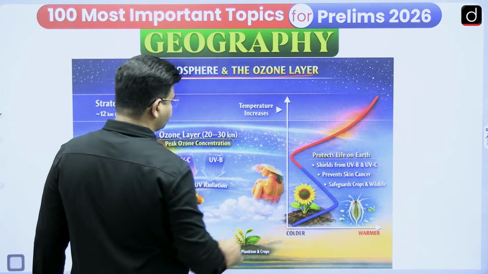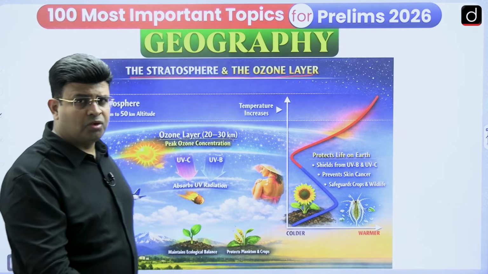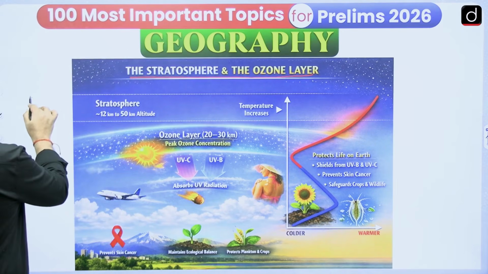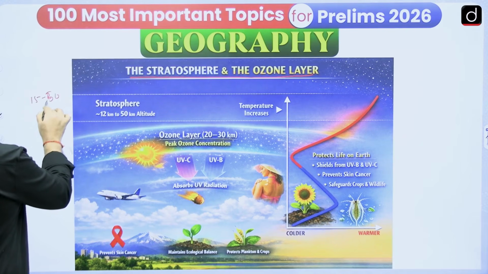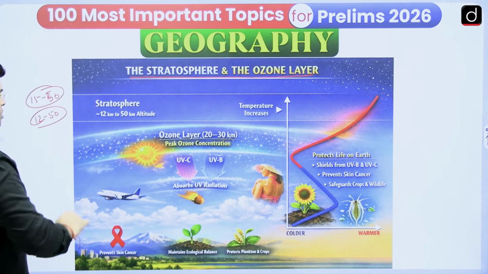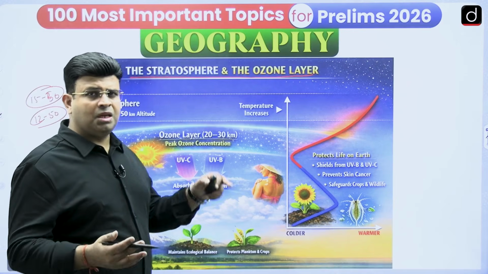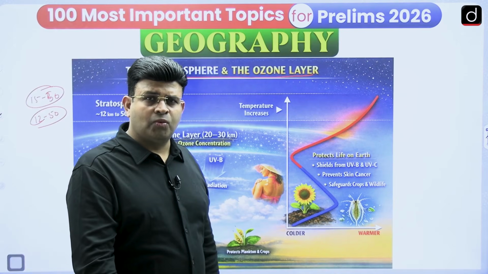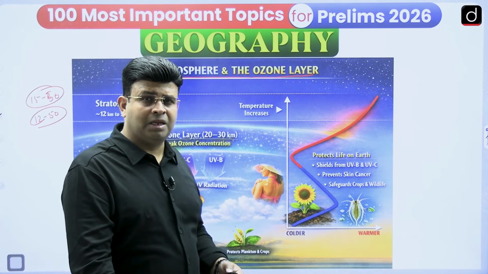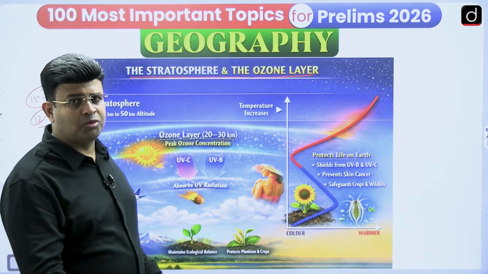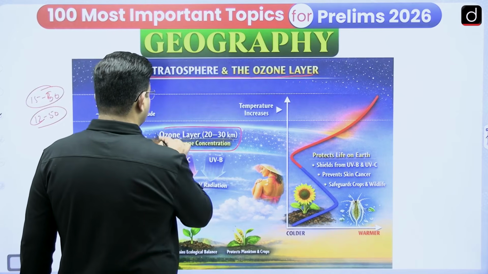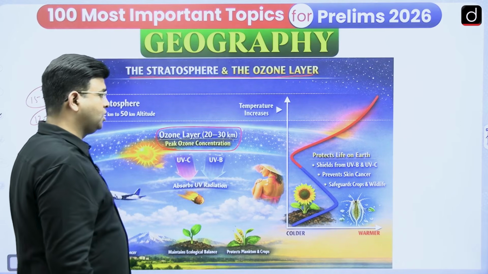And let us see the next topic, which is related to the stratosphere and the ozone layer. In some books it is said to be 15 to 50 kilometers, and somewhere it is also mentioned as 12 to 50 kilometers. So these are the two things that you can say. Especially in the stratosphere, the most important thing is the ozone layer. Ozone gas is more in density and thickness from 20 to 30 kilometers, where the ozone layer has its peak, highest concentration.